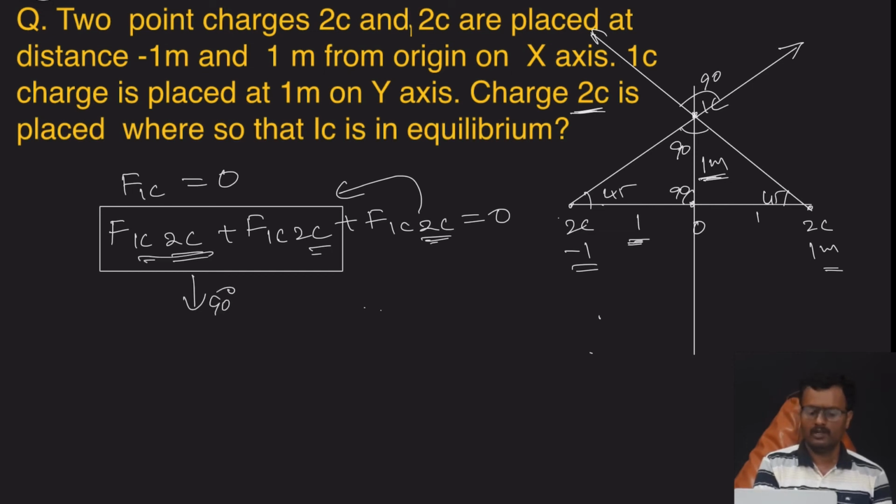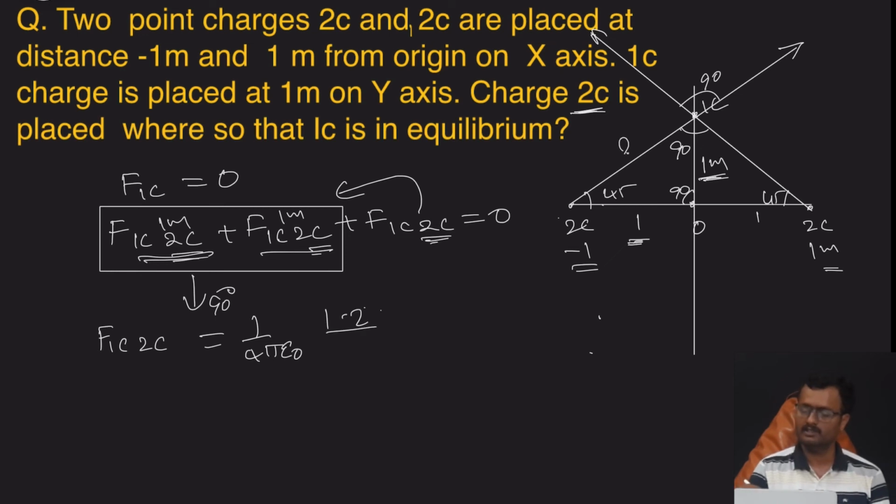Both charges are 2C, and they are separated from the 1C by the same distance, so their magnitudes are also the same. What is the force on 1 coulomb by 2 coulomb? That is 1 by 4 pi epsilon naught, q1 q2 by r squared. What is the distance? This is a right angle triangle, so this is the hypotenuse.